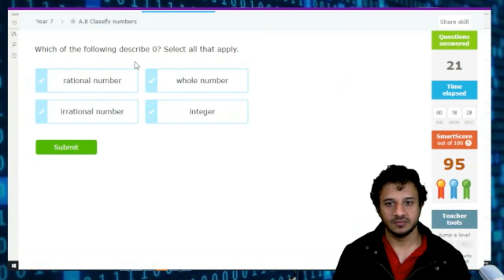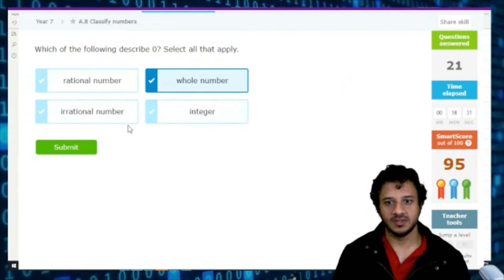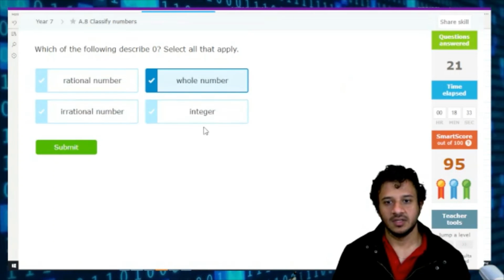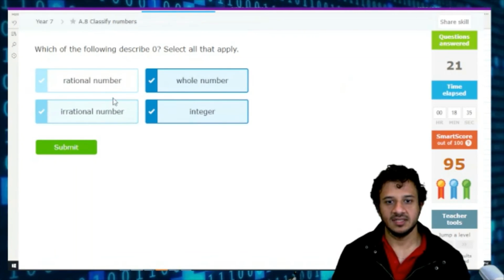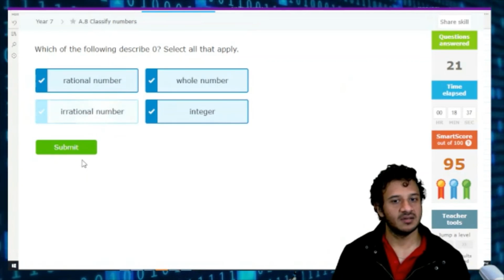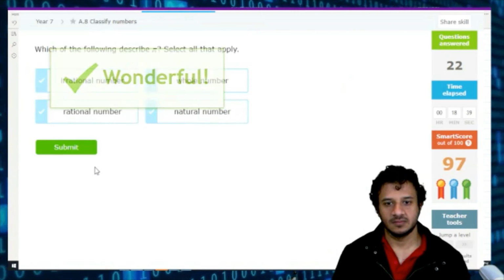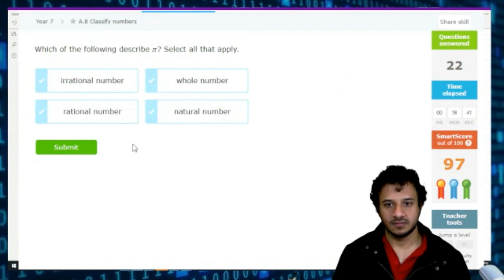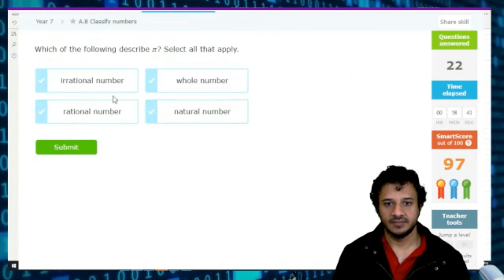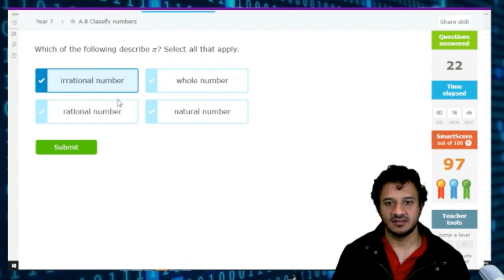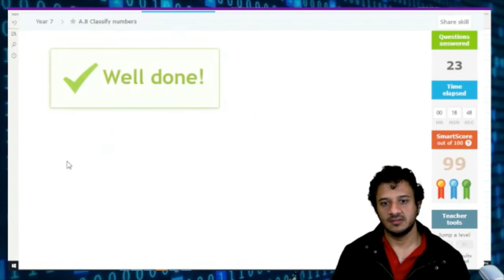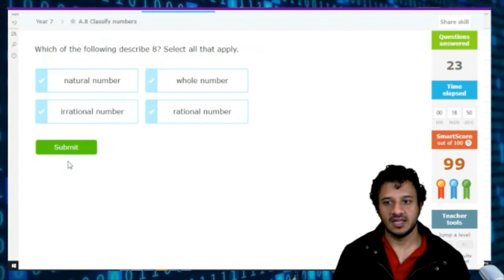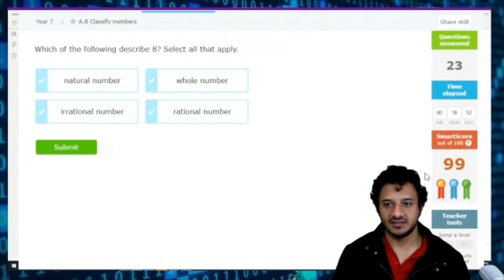0. 0 is a whole number. It is an integer. It is rational, but not irrational. Pi is just irrational, that's it. Nobody else. And then the last one, we are at 99%.